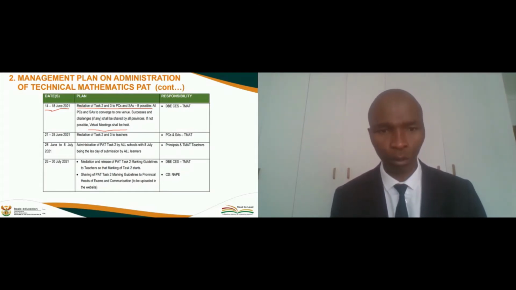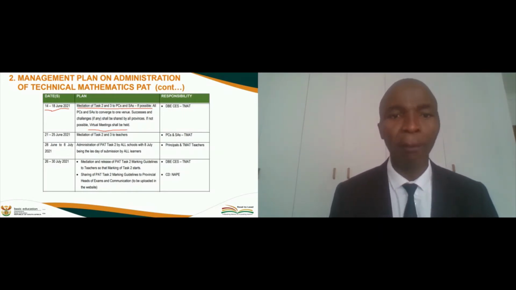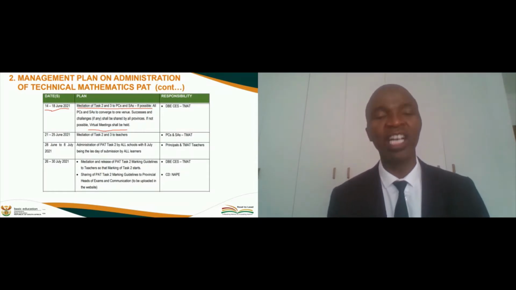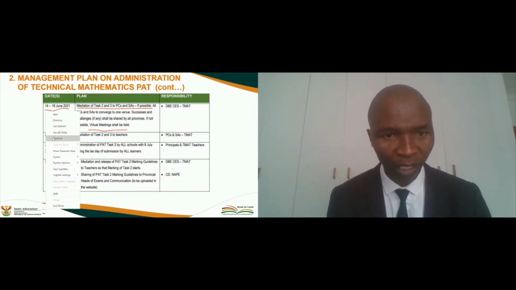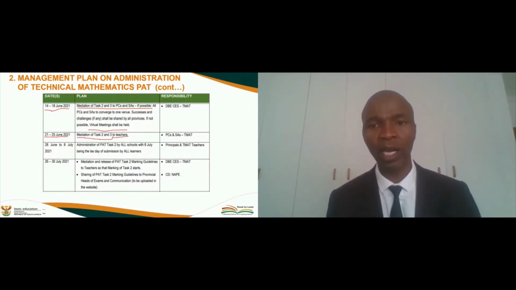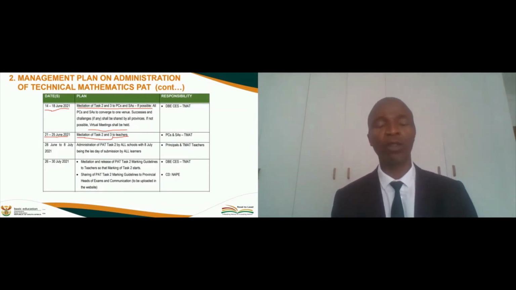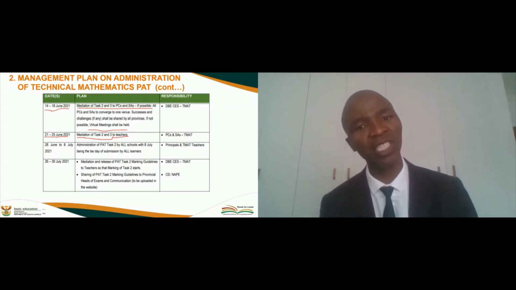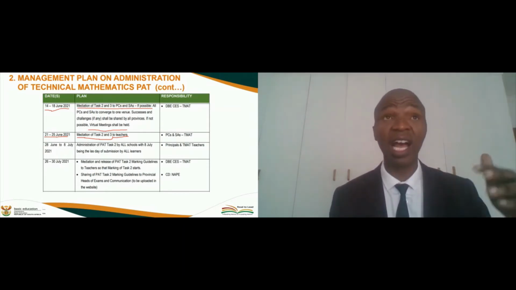I think during this week now, we are busy mediating with you, colleagues, that is the teachers. But at the same time, I am still emphasizing learners are supposed to have PET task 2 in their possession as we speak, according to the plan, 21 to 25 June, which is obviously this week. We are mediating task 2 and task 3 with teachers together with subject advisors and provincial coordinators. Now, the most important thing is that learners must have PET task 2 in their possession. And by that, they are revising, they are researching, they are asking for assistance.